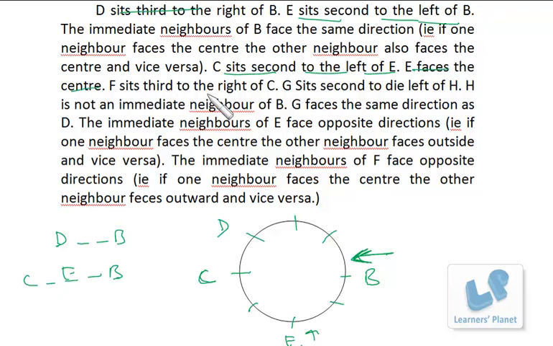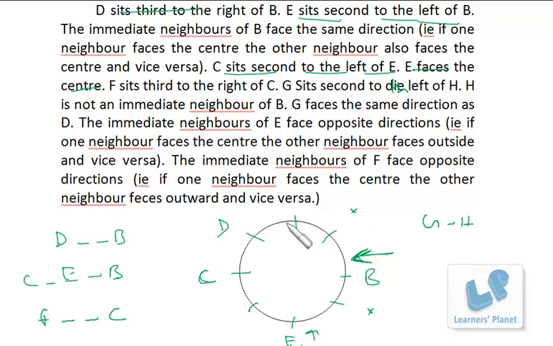F sits third to the right of C, that we cannot do yet, but we know that between F and C there are two people. So F must be either here or here. Then G sits second to the left of H, that means between G and H only one person.